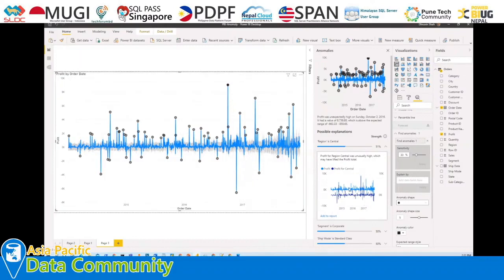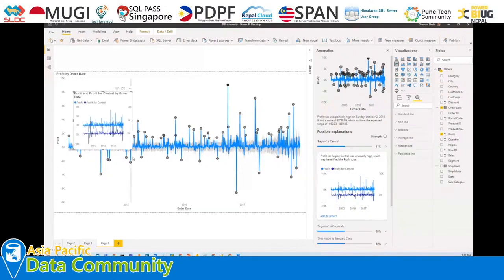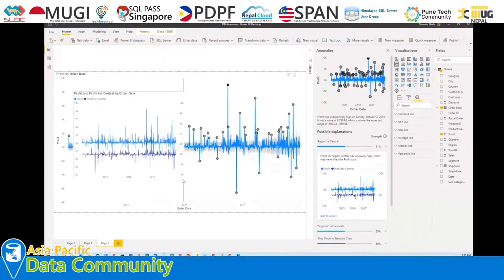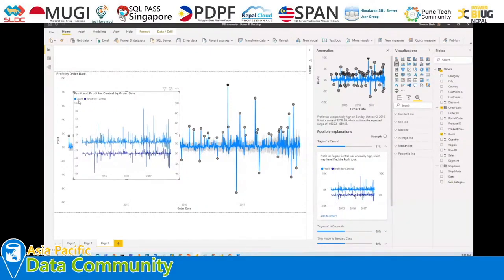Now let's say if we want to provide the explanation to the end user as to why this particular thing has happened, we just need to click on add to report, and this will add this particular graph to our report. So basically this will compare regular profit versus profit for central. So that is how we can identify it.